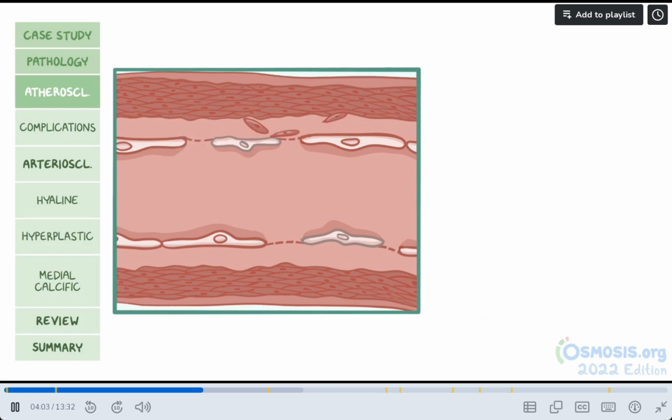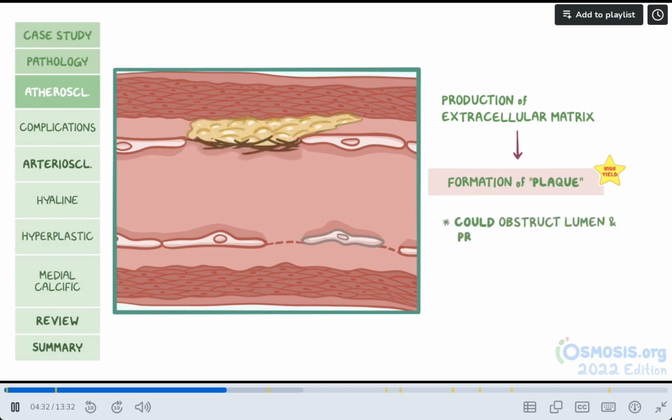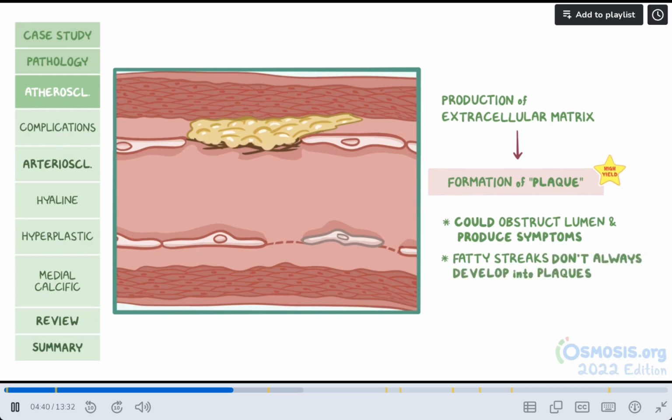Smooth muscle cells then proliferate and stimulate the production of extracellular matrix. This results in the formation of a fibrous cap overlying a lipid core in the center, and this structure is called a plaque. The lipid core is made of cholesterol crystals that under the microscope look like white slit-like spaces. The fibrous cap is what separates the lipid core from the blood vessel lumen. Unlike the fatty streak, an atherosclerotic plaque could obstruct the lumen and produce symptoms. Keep in mind that although fatty streaks can form as early as adolescence, they don't always develop into plaques.